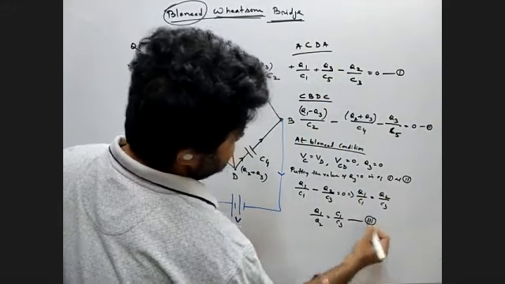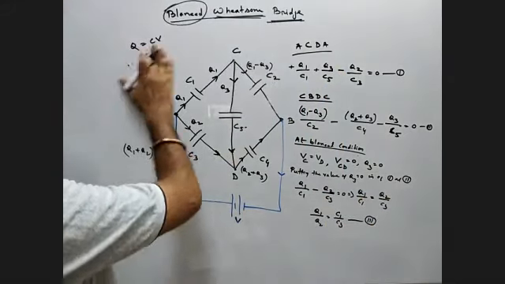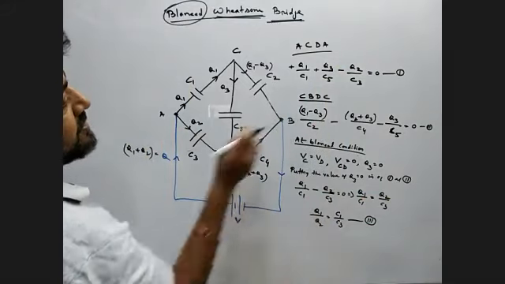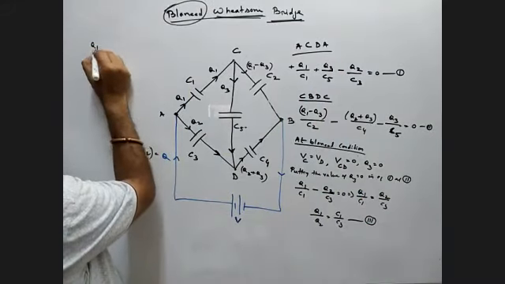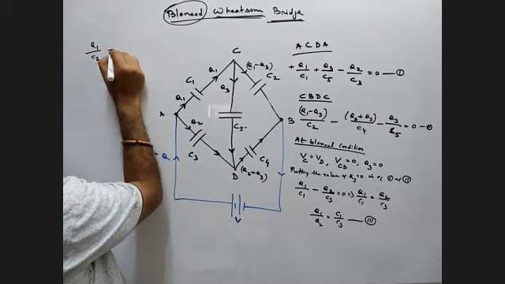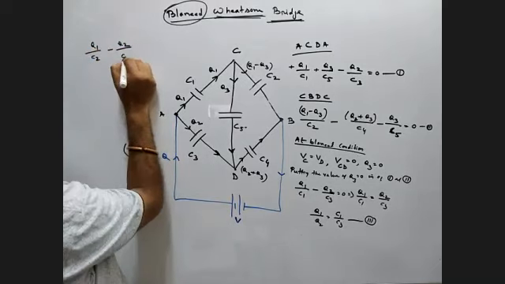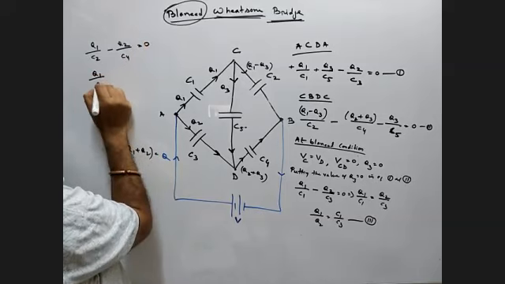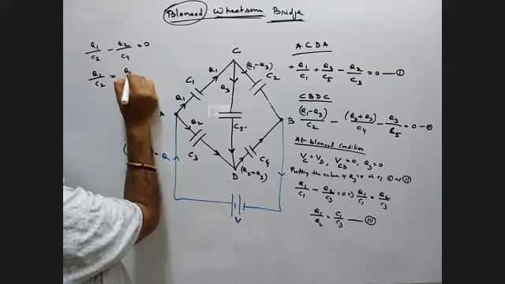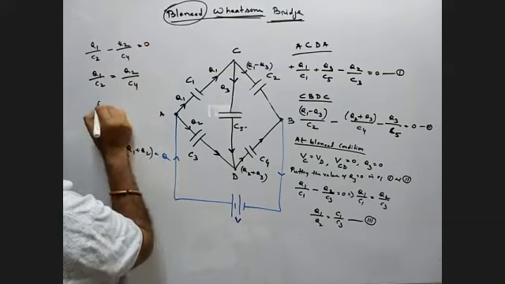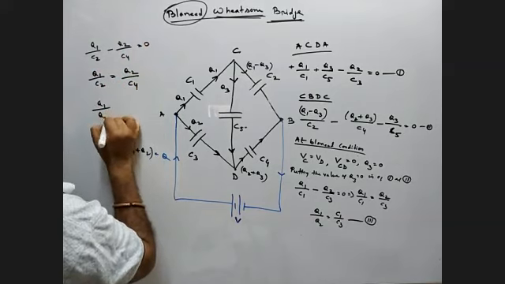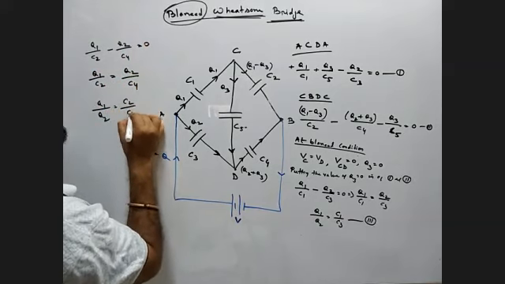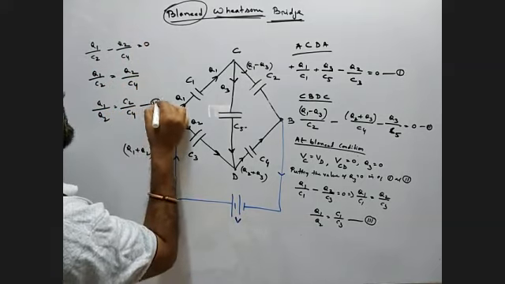Let it be equation number 3. And if we put it in equation number 2, Q1 by C2 minus Q2 by C4 equals 0. That means Q1 by C2 equals Q2 by C4. That means Q1 by Q2 equals C2 by C4. Let it be equation number 4.